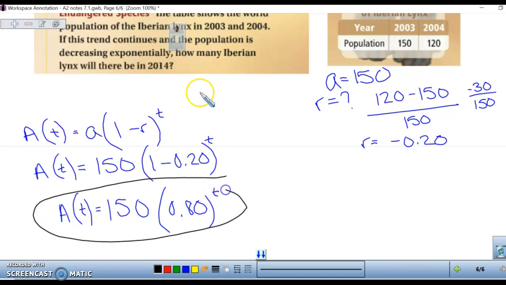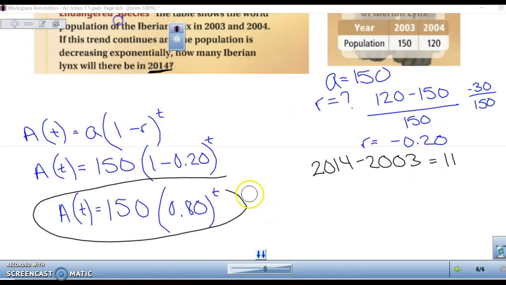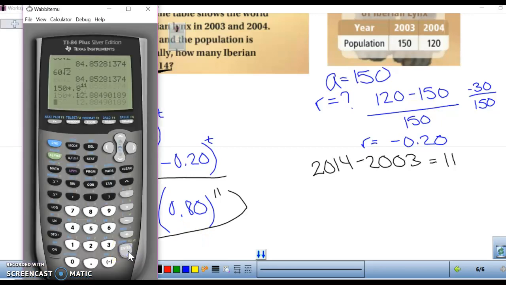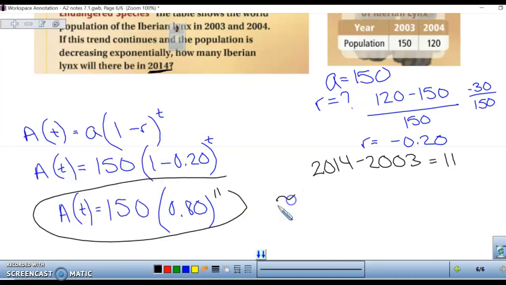Now we want to find the Iberian lynx population in 2014. What we're going to do is figure out how much time has passed from our starting point to 2014. So 2014 minus 2003 is 11. So plug in 11 for t and plug that into your calculator. We plug that into our calculator and you get 12.88, and we're going to round to the nearest whole number because we're dealing with a population of animals. So we'll say about 13 lynx.